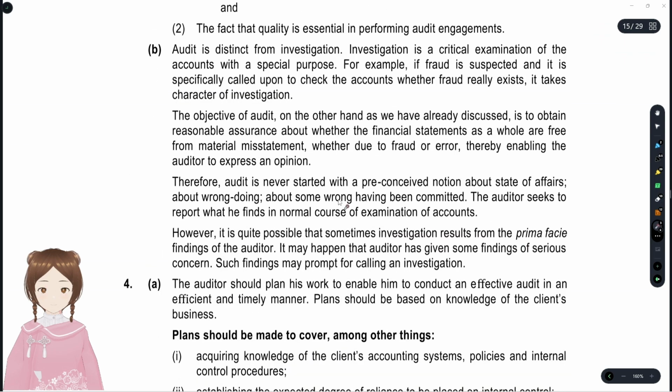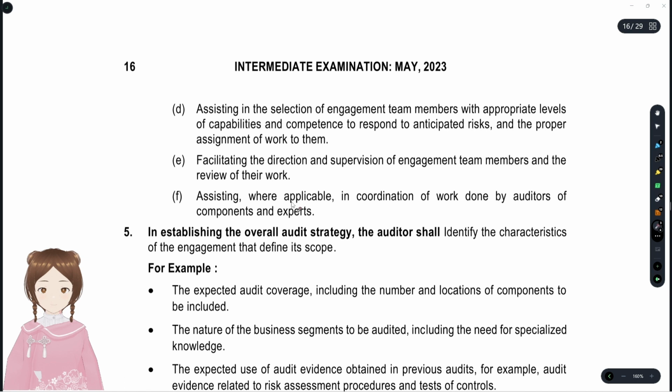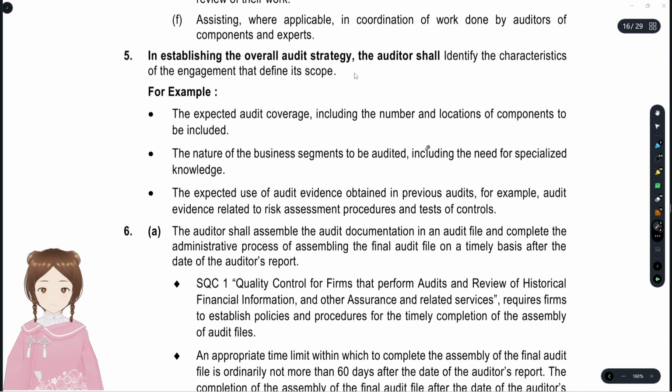Any kind of audit procedures, it all revolves around nature, timing, and extent. All the 200, 300 series. And if you get any question asking you to identify or develop an audit procedure, you have to write about the nature, timing, and extent. But with regard to an example like purchase, sale, etc., we'll see what suggested answer they have given.